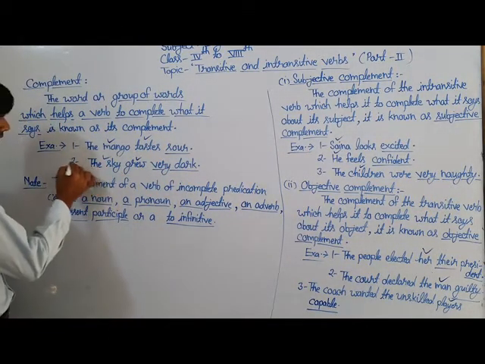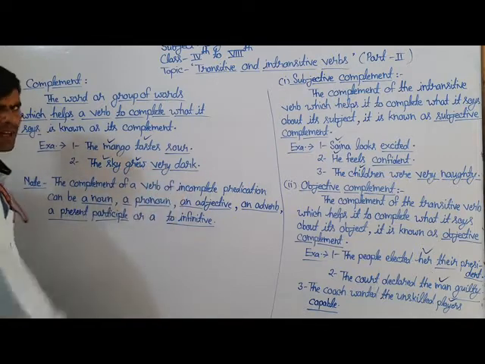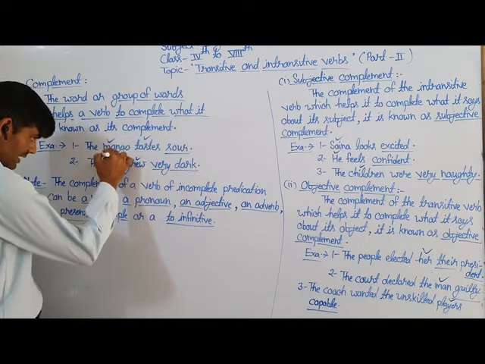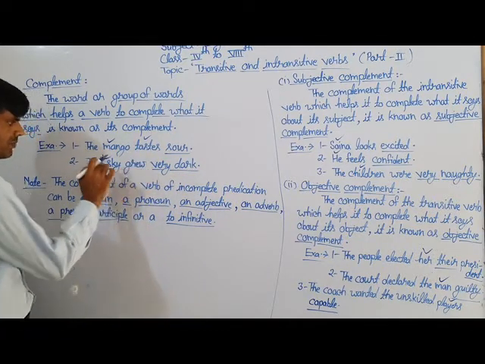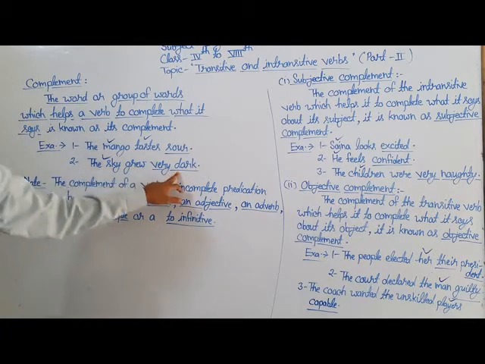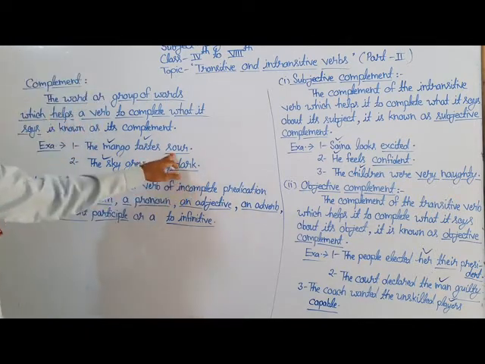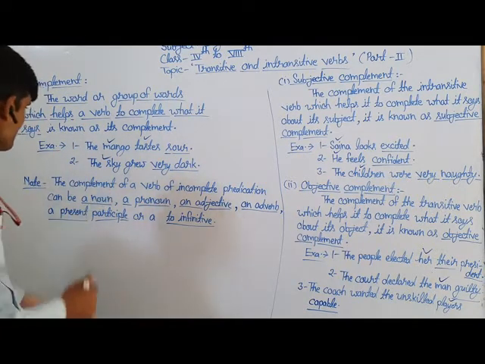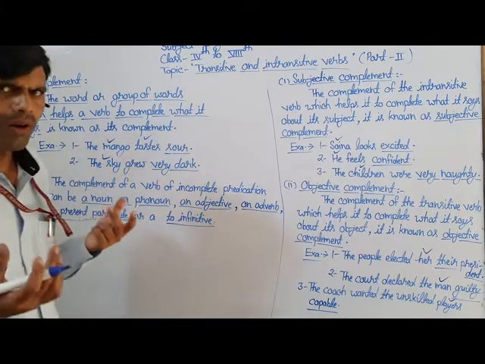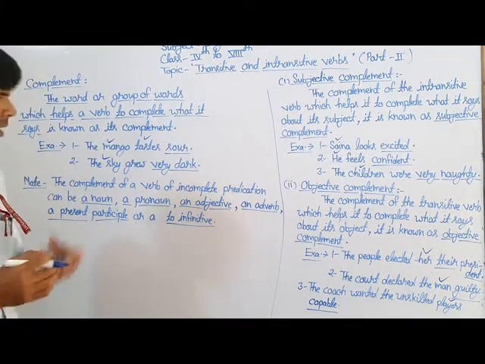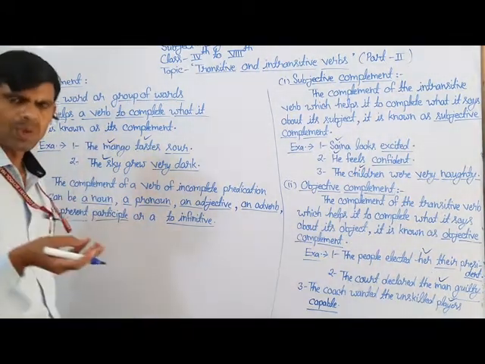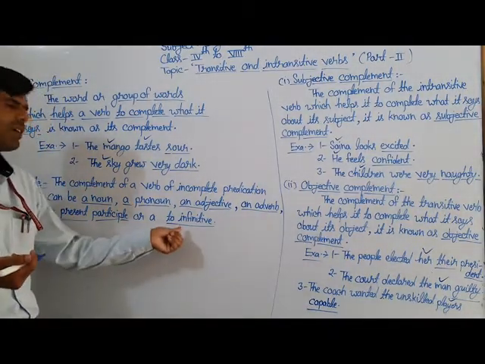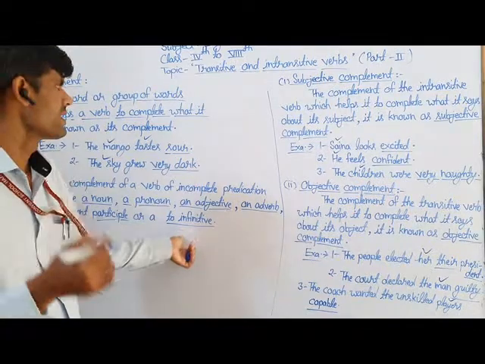complement. Here is the second example: the sky grew very dark. Here the underlined words very dark give additional information or detail about its subject, the sky. So this is also known as a subjective complement. And for your information, here are some details. A complement of a verb of incomplete predication must be a noun, a pronoun, an adjective, an adverb, a present participle, or a to-infinitive or full infinitive.